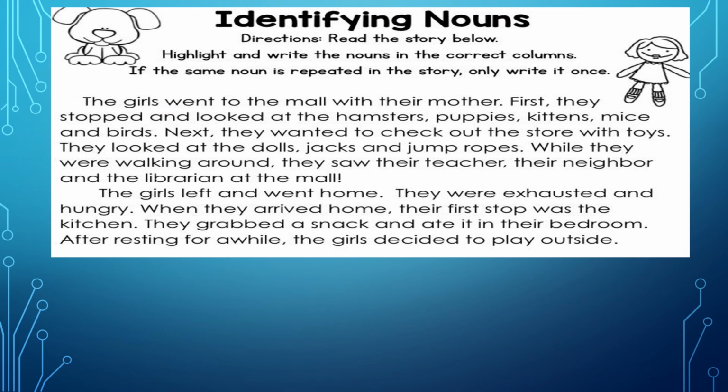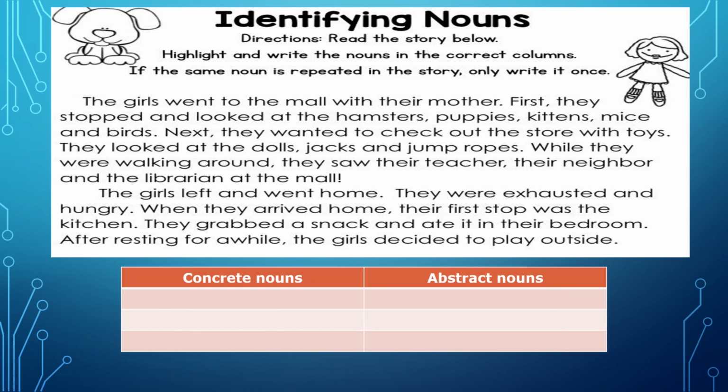We can also do one more thing. We can give them a small story and do a model reading of the story for them. Then we can give them a chance to do silent reading, and ask them to draw 2 columns of abstract and concrete nouns. After reading the passage and understanding it, they will highlight the words which are abstract and concrete from this passage.